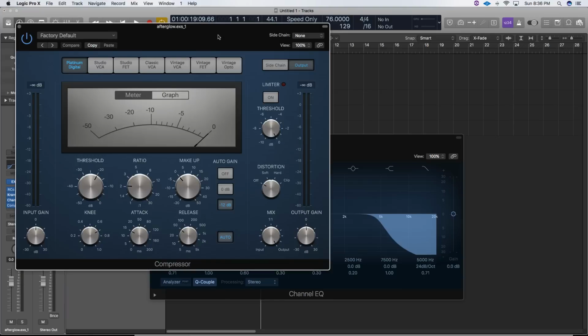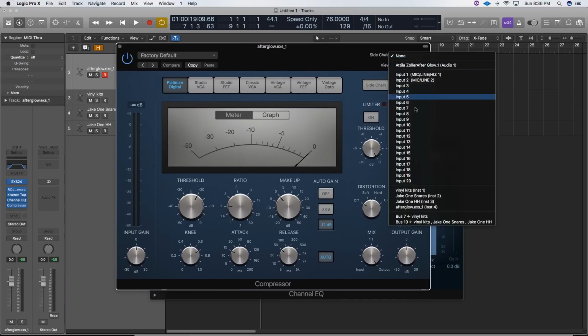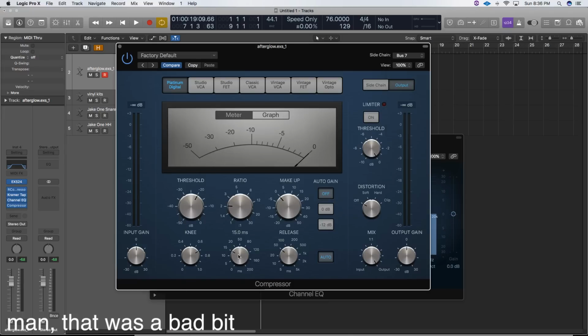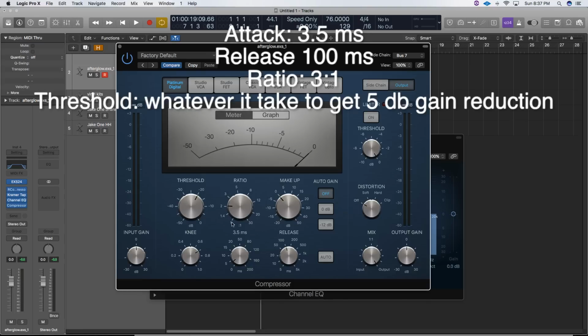Now to do this, all you have to do is go to the very top right and change the input to bus 7, which is what we ended up sending the kick drum to when we made that send auxiliary track. I always take the attack, set it at 3.5 milliseconds, take it off auto, and drop the release time to about 100. If you don't know what these parameters do, just copy my settings. It's perfectly fine. And then I'm only looking for about 5 decibels of gain reduction.